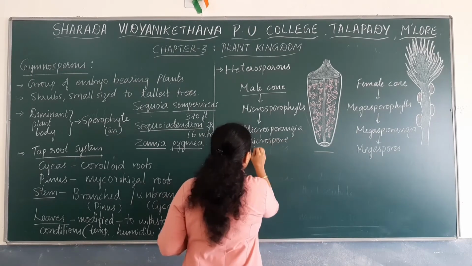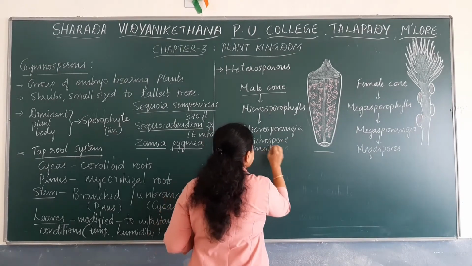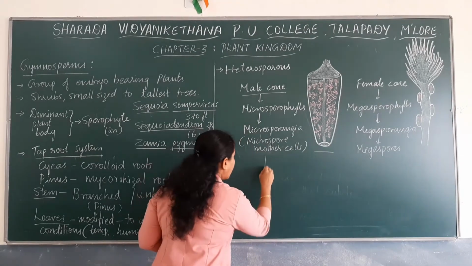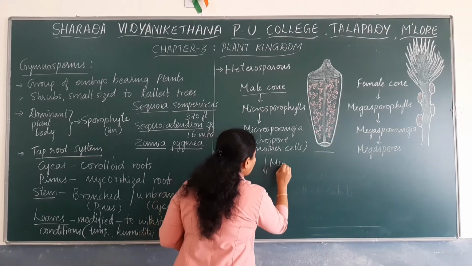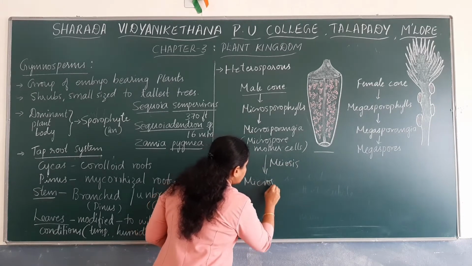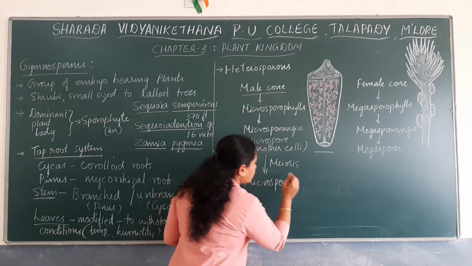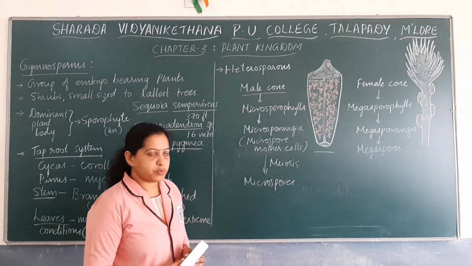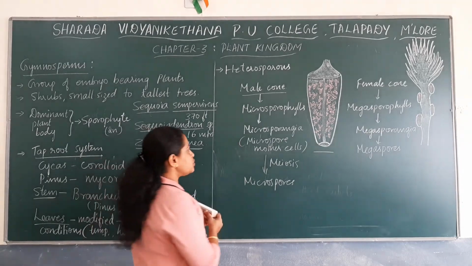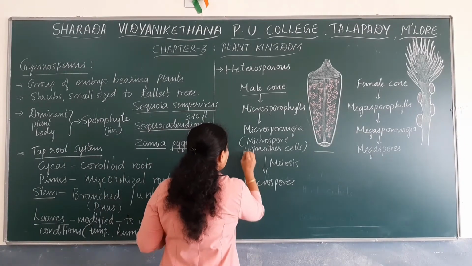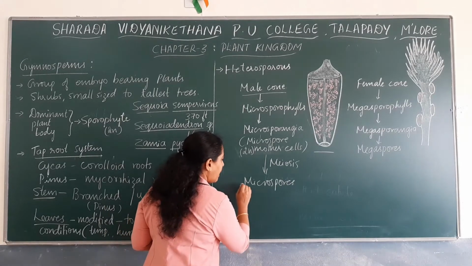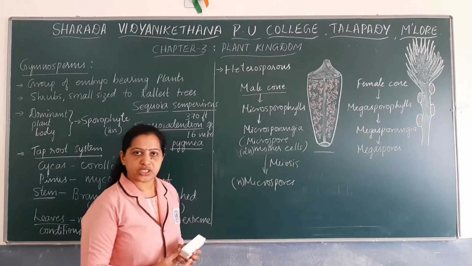Each microspore mother cell undergoes reductional division or meiosis to form many microspores. Generally, if a diploid microspore mother cell undergoes meiotic division, 4 haploid microspores are formed.